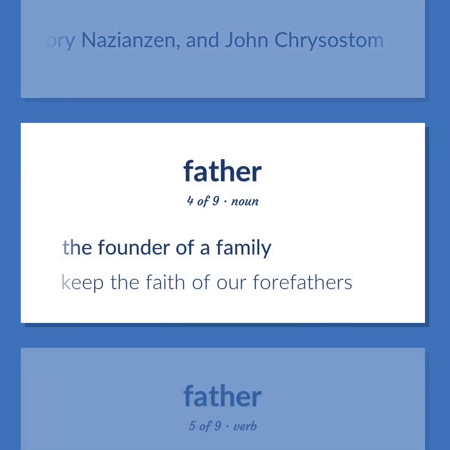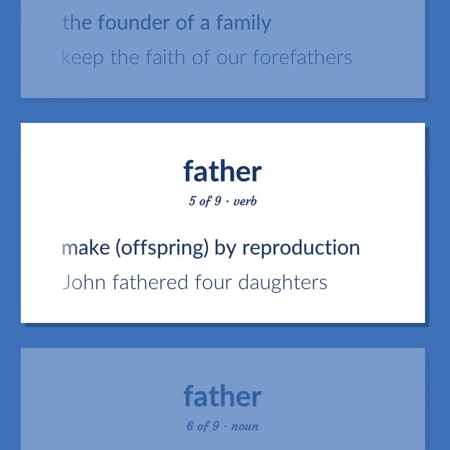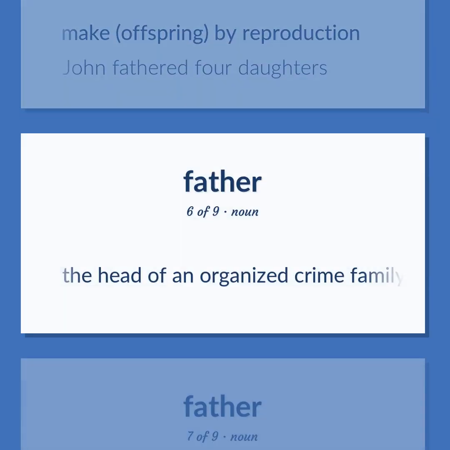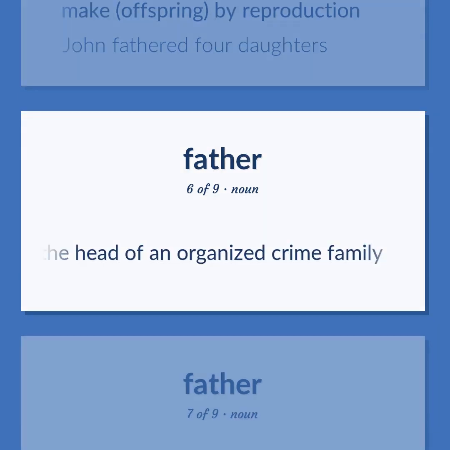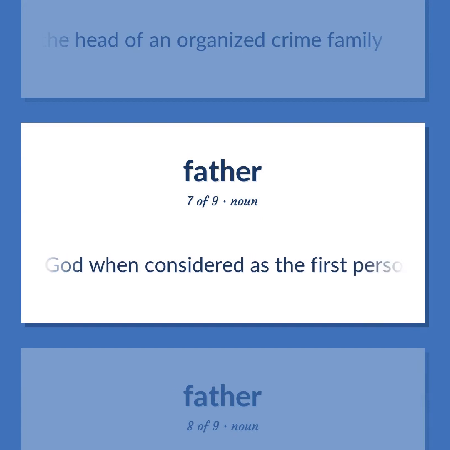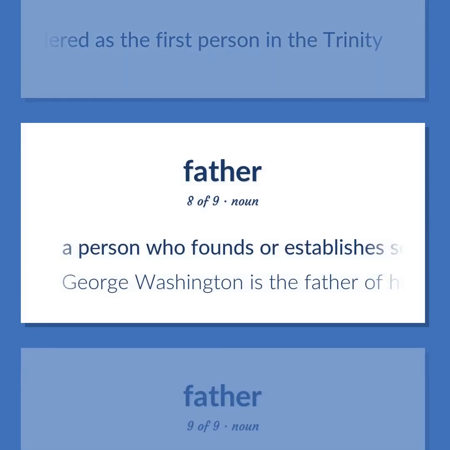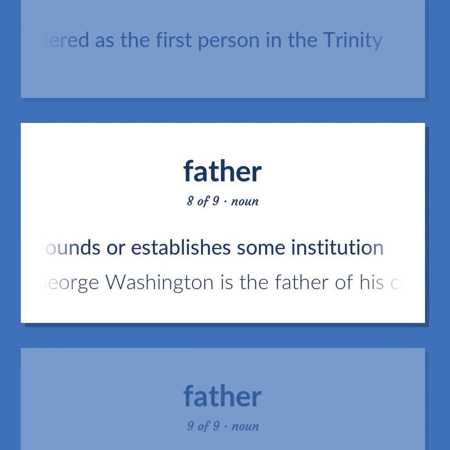The founder of a family. Keep the faith of our forefathers. Make offspring by reproduction. John fathered 4 daughters. The head of an organized crime family. God when considered as the first person in the Trinity. A person who founds or establishes some institution. George Washington is the father of his country.